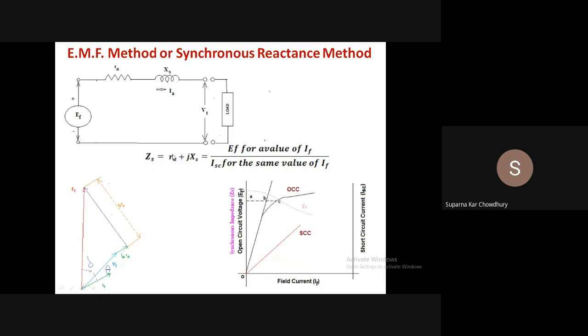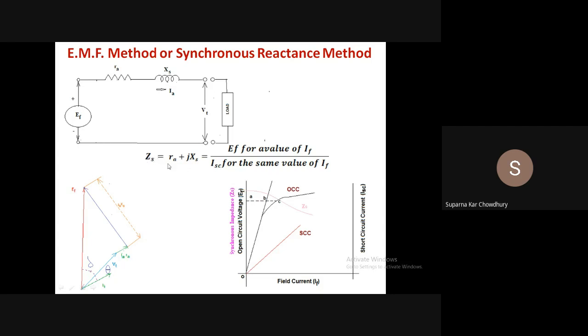So from this figure you can see that if we short circuit this terminal, then the current flowing is the short circuit current. So for any particular value of IF, the induced EMF divided by the short circuit current will give us the synchronous impedance.